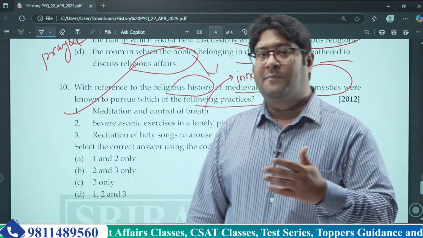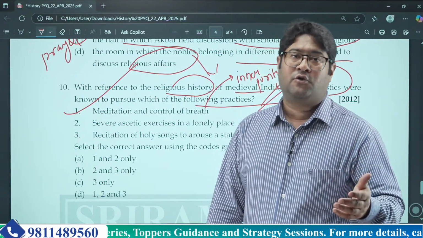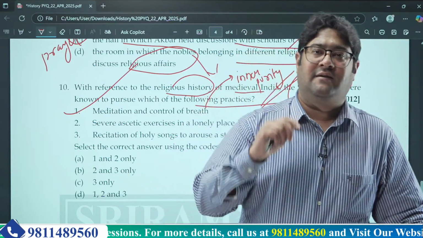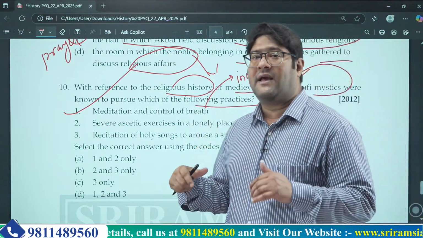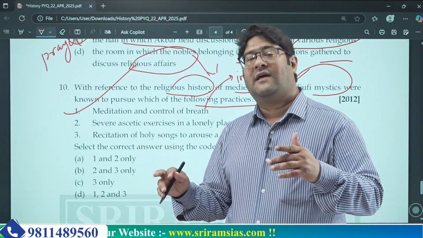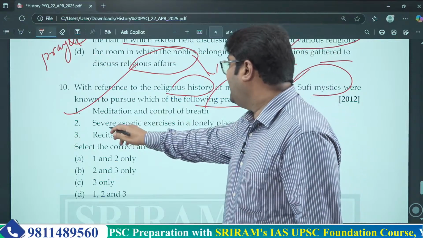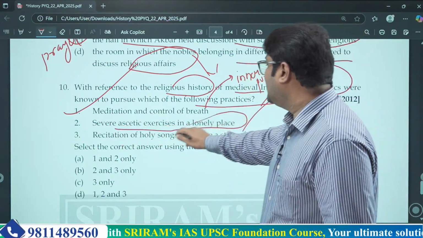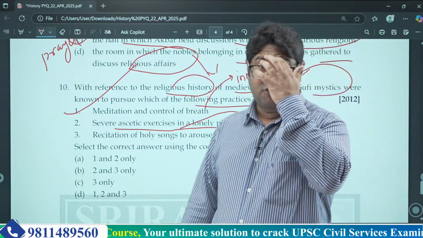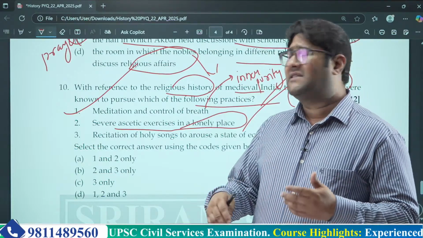Understood? Now outer purity is about taking a bath every day and giving care to basic hygiene. But inner purity can be achieved through the processes of meditation and control of breath. That's what Sufi mystics believed in. Now what about the second statement? Severe ascetic exercise in lonely places. These Sufi mystics used to go to lonely places and perform various ascetic exercises.